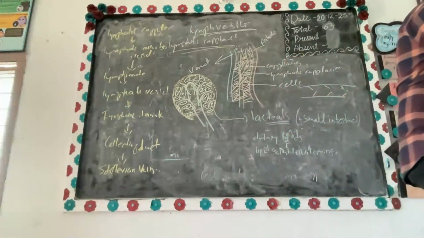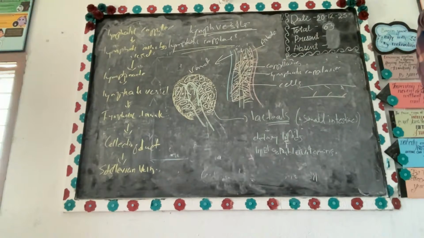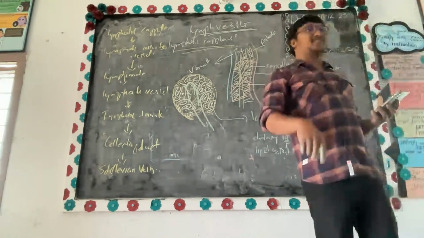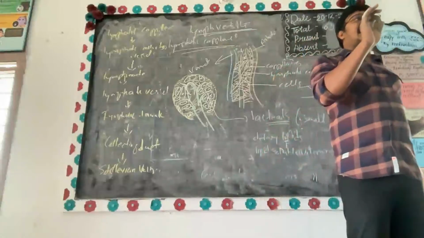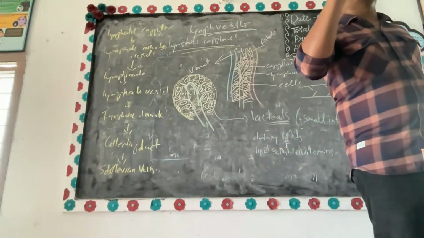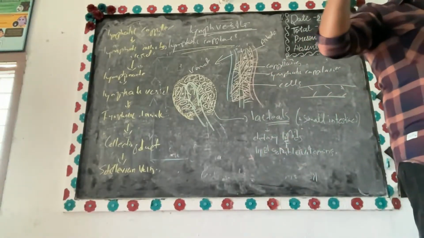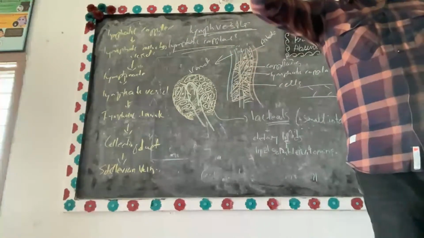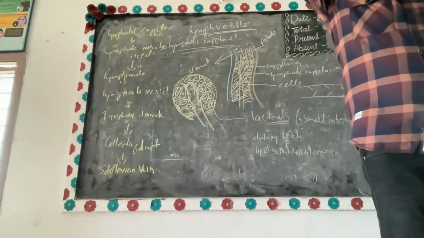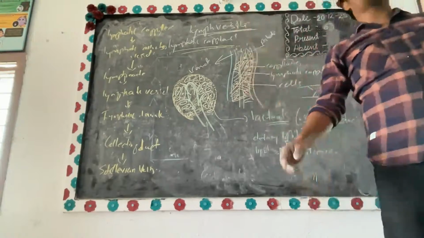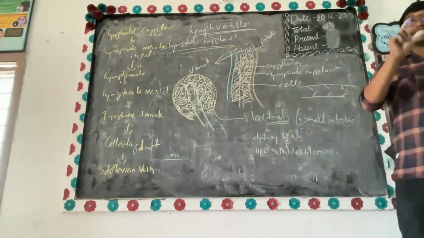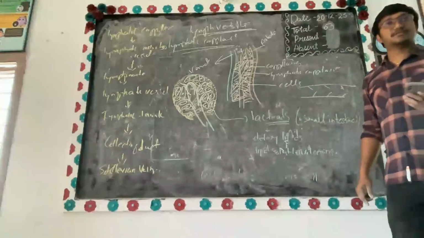Veins have valves, but lymphatic vessels have more valves. Veins have special structures called valves, but when you compare a vein with the lymphatic vessel, the lymphatic vessels have more valves. Am I clear? So this is the structural differentiation.